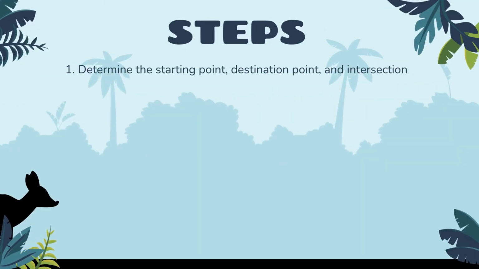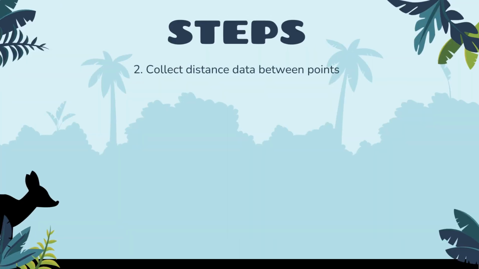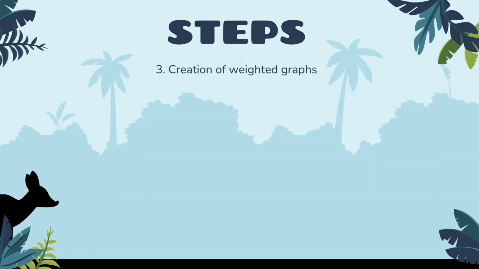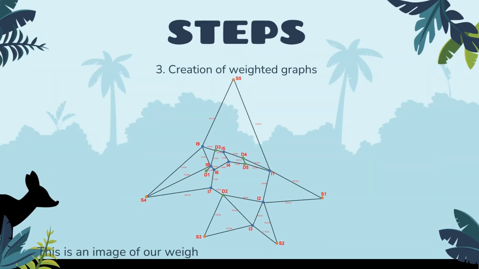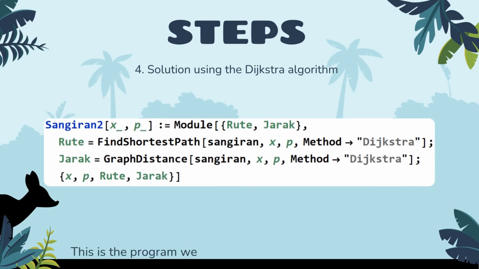Steps. First, determine the starting point, destination point, and intersection. The point description can be seen on the screen. Second, collect distance data between points. The following is the data on distance between points. Third, creation of the weight graph. This is an image of our weight graph, which is called the Sangiran graph. And the last, the solution using the Dijkstra algorithm. This is the program we use to solve the shortest path problem.